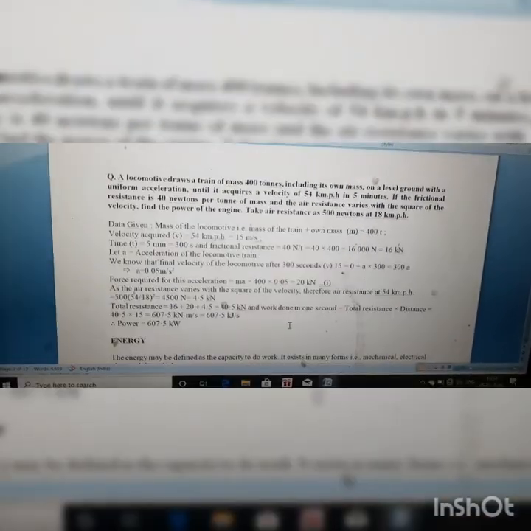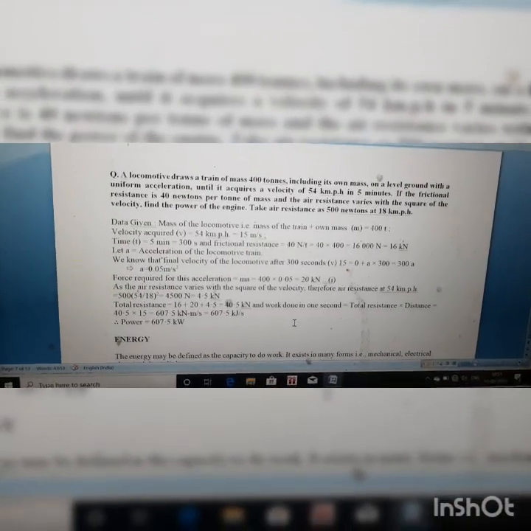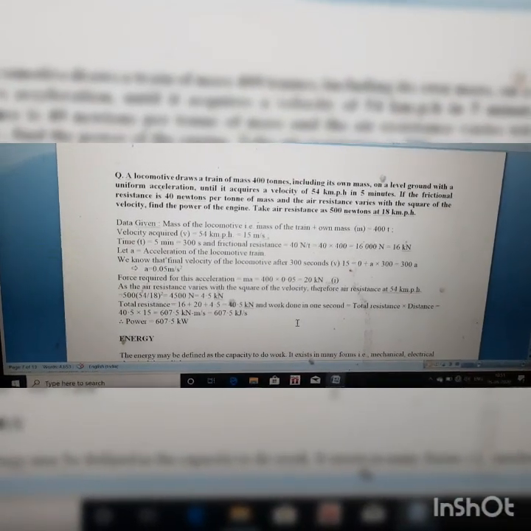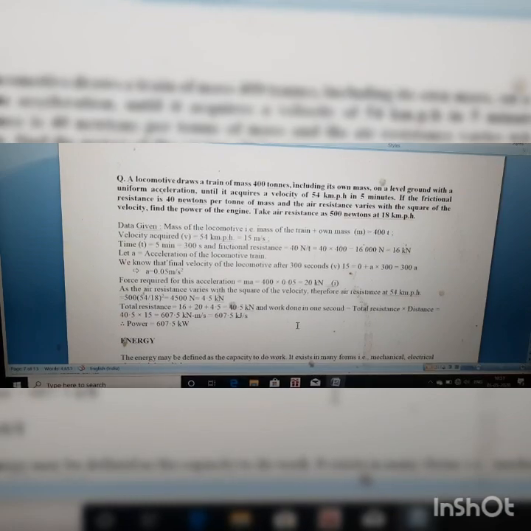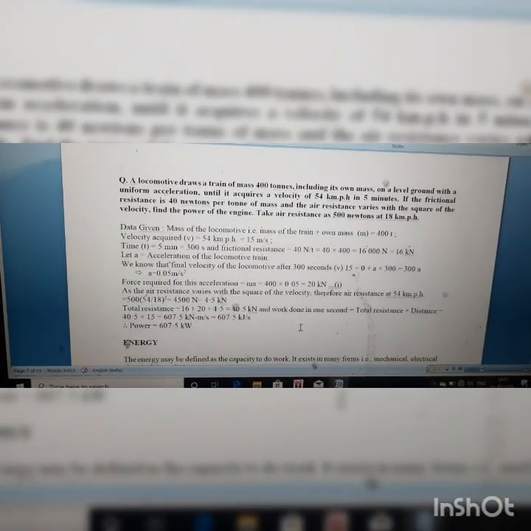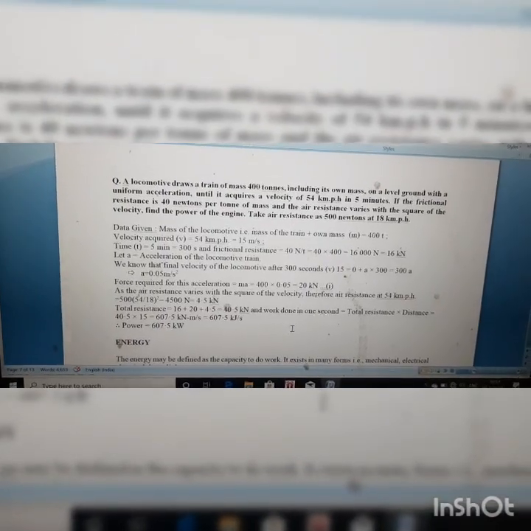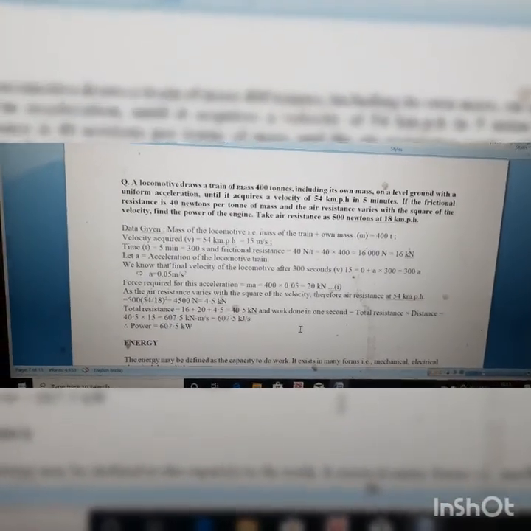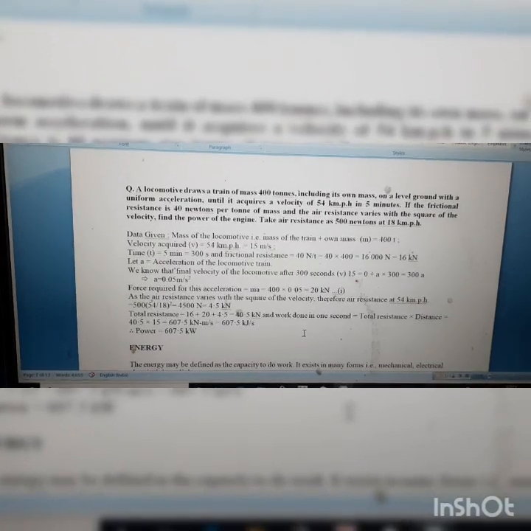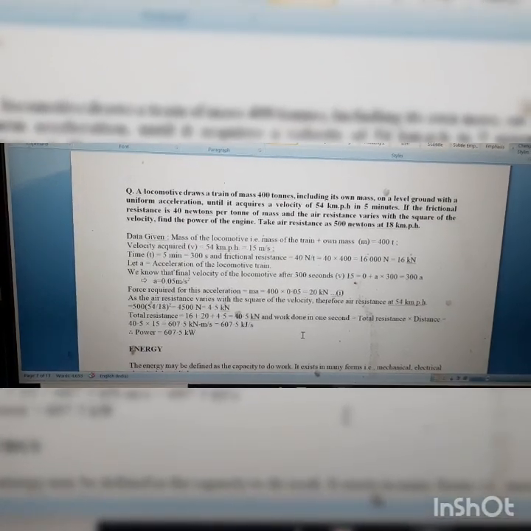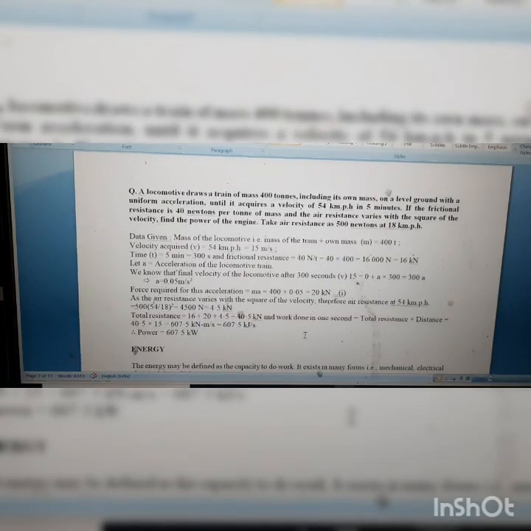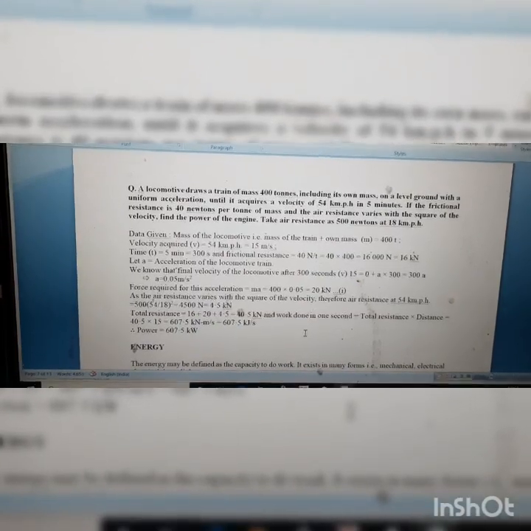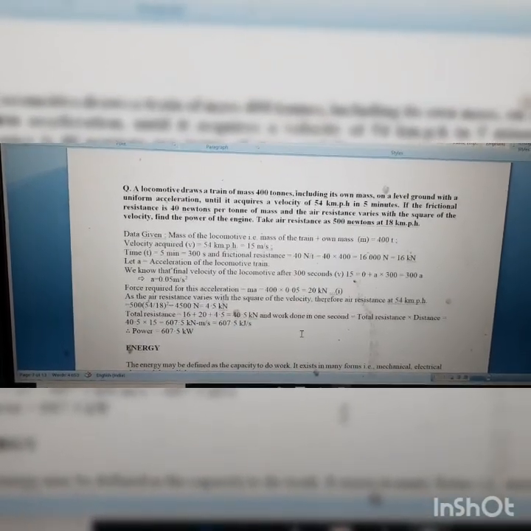So work done is force into distance. So power is work done per second, that is work done per time. So force into distance by time. So power is force into distance by time is velocity, so force into velocity. So total resistive force here is 40.5 kilonewton and velocity is 15 meter per second. So after multiplying this, we got power is 607.5 kilonewton meter per second, that is 607.5 kilojoule per second or kilowatt. So here the power of this engine is 607.5 kilowatt.